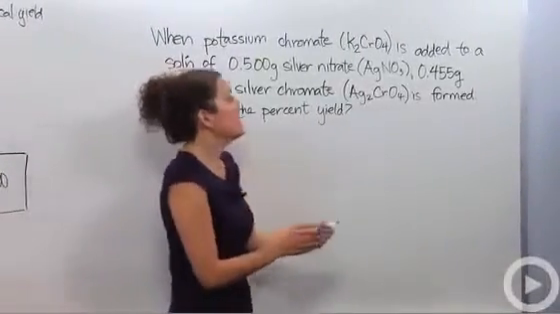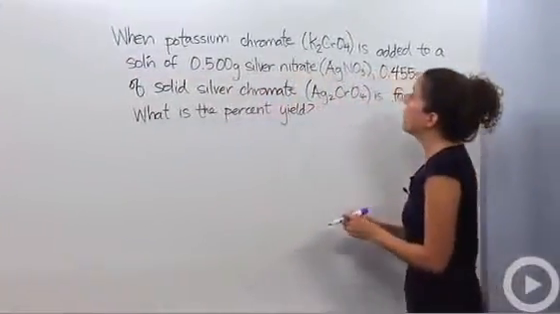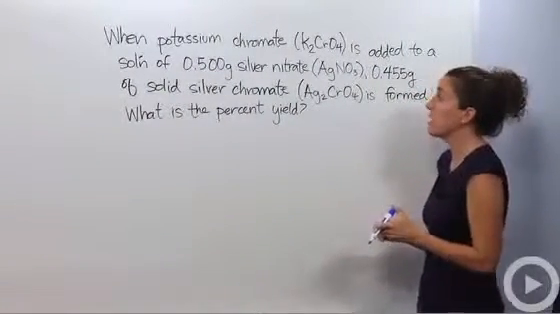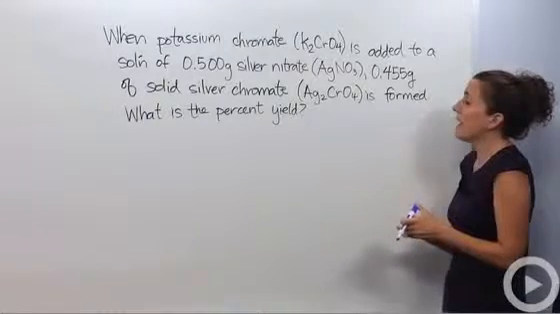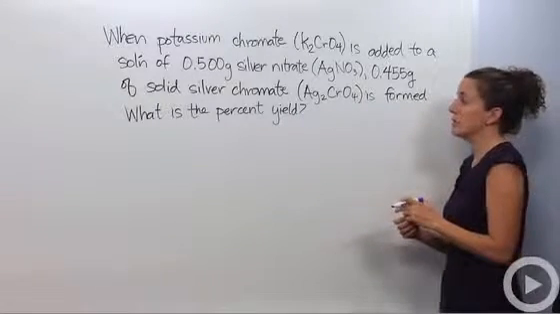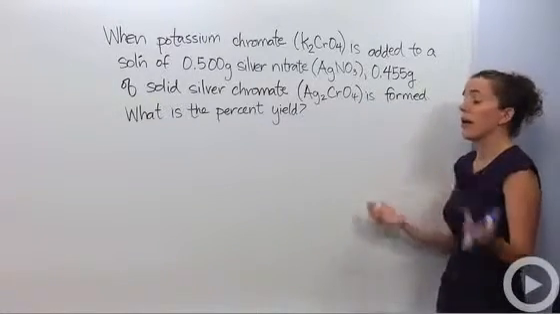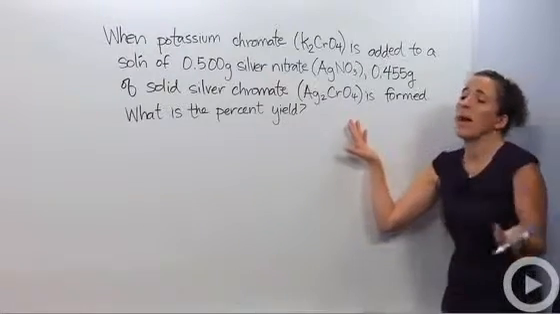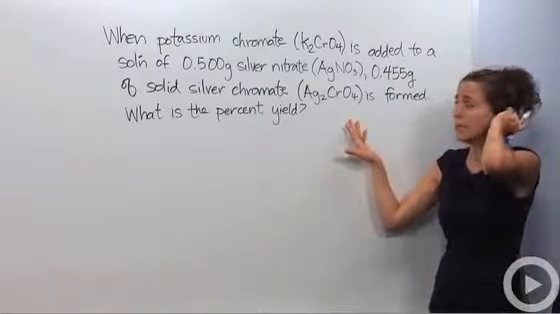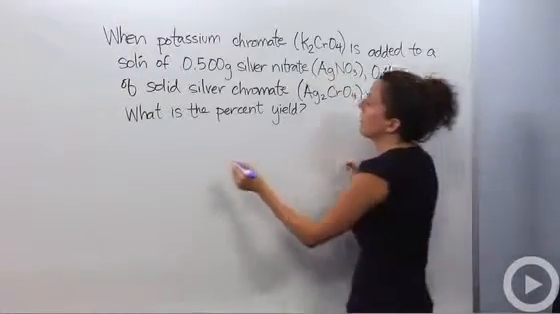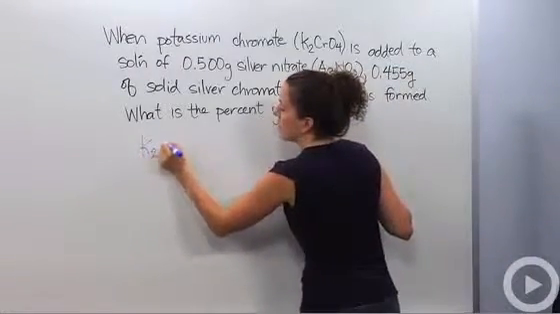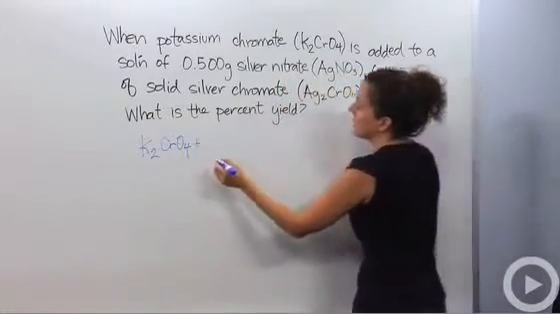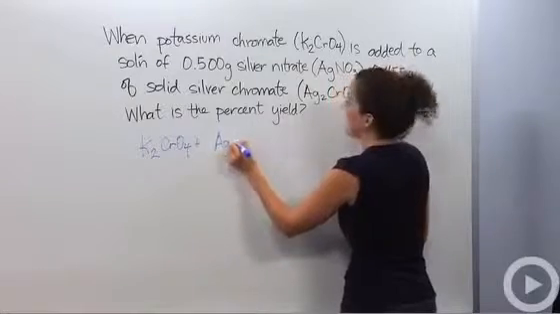Okay, so when potassium chromate, K2CrO4, is added to a solution of 0.500 grams of silver nitrate, AgNO3, 0.455 grams of solid silver chromate, Ag2CrO4, is formed. All right, so what is the percent yield? So we're first going to actually write a reaction. What exactly took place? So we have K2CrO4 reacting with silver nitrate, AgNO3.